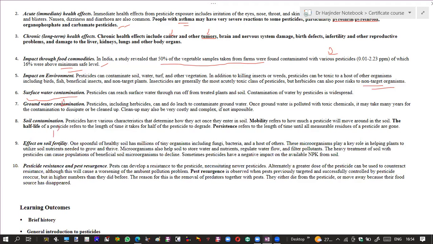So if these pesticides are used again and again, they reduce the fertility of soil, as well as reduce the amount of various elements which are present in the soil, such as nitrogen, phosphorus, and potassium. The repeated use of these pesticides can result in pesticide resistance and pest resurgence. Pesticide resistance means that when these pesticides are used again and again, the new generation of pests become resistant to them, and these pesticides become ineffective. So that also results in more environmental pollution.